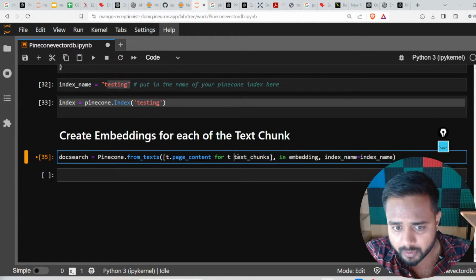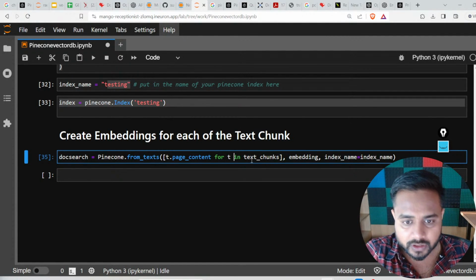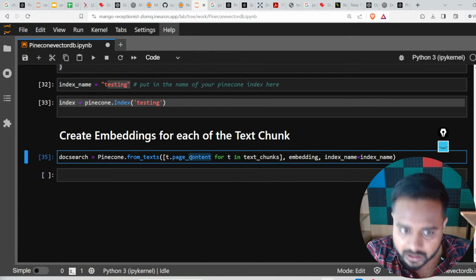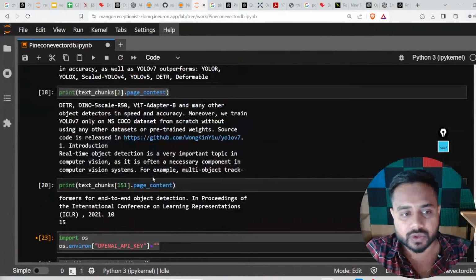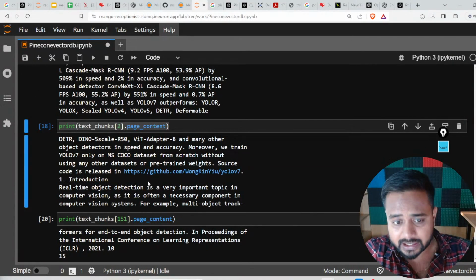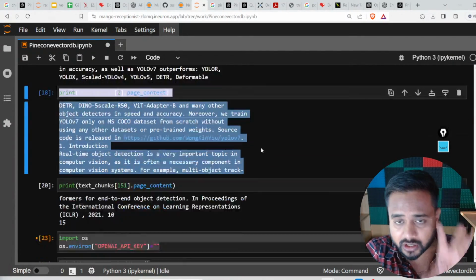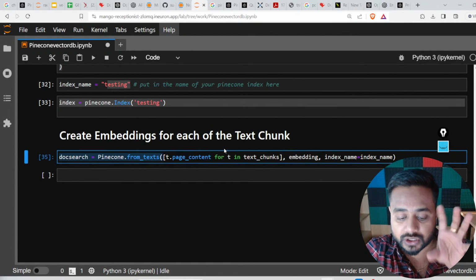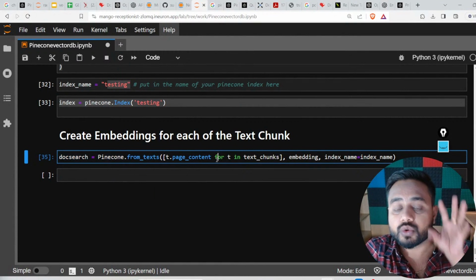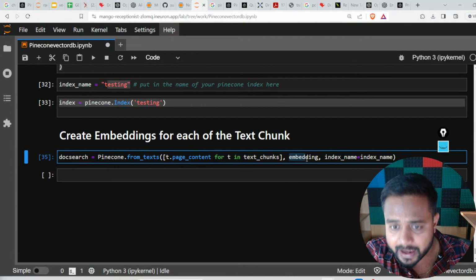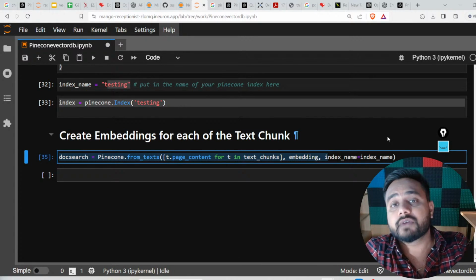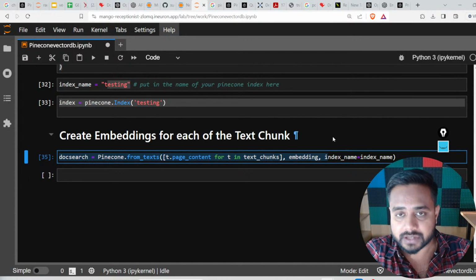Basically I'm iterating on top of the chunks over here, right? I'm getting the first chunk, and then I'm collecting the page content. Similarly, I'm going to collect each chunk by using this particular list comprehension. Now here is my embedding object which I have passed, and here is my index name which I have created using the Pinecone website, right?